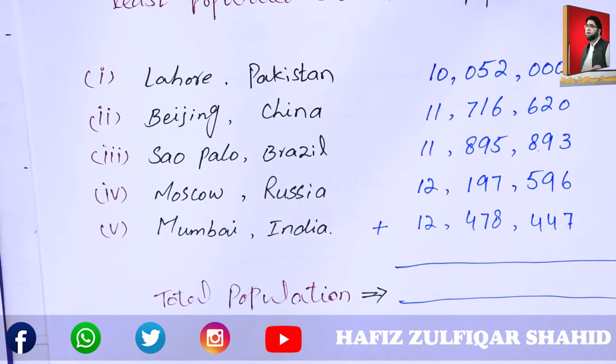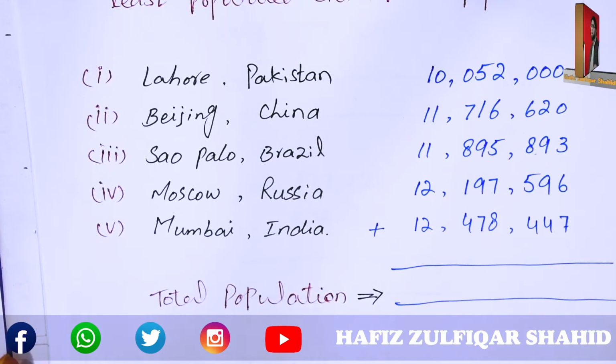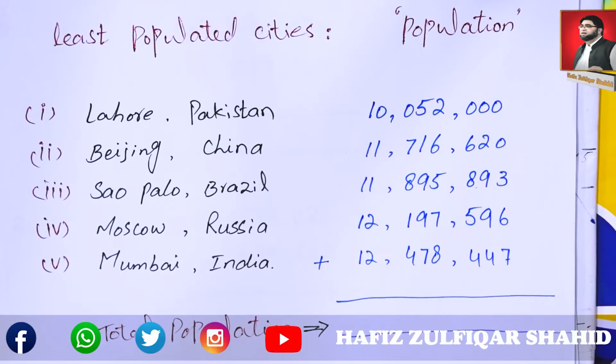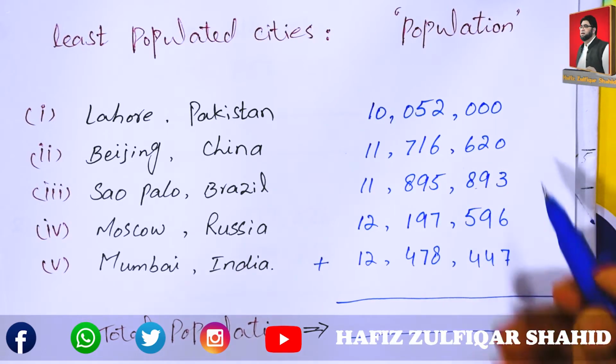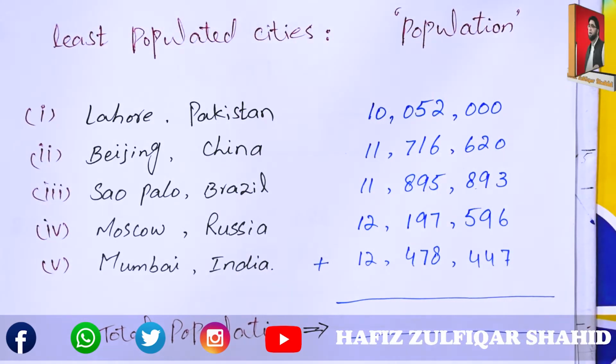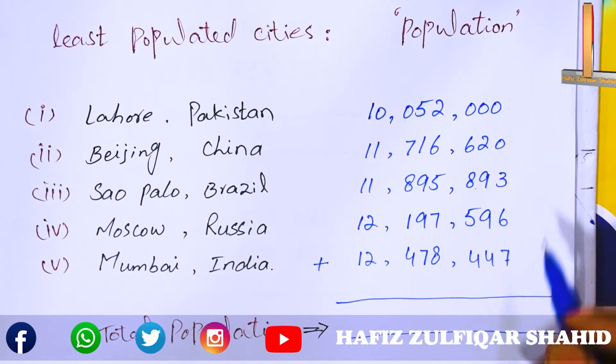This is the list of least populated cities. And these numbers are the population of these cities. Let's add all numbers and find out the total population of these cities.